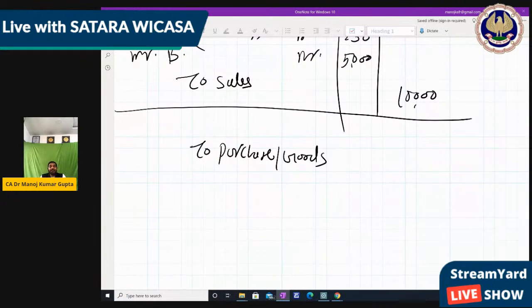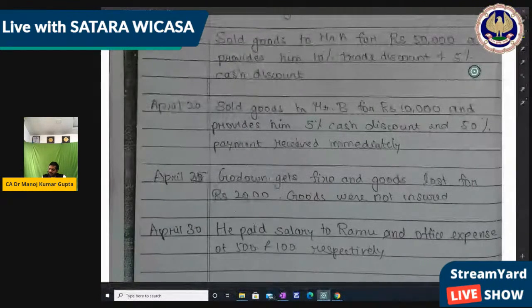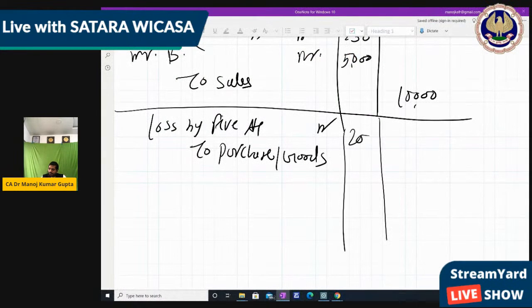Now what did we receive? We receive nothing because it's lost by fire. So whatever loss by fire will be debit. So loss by fire account debit to goods or to purchase 2,000. Right? This is the rule we are following: whatever received will be debit, whatever paid will be credit, right? So here goods go out, so goods will be credited.